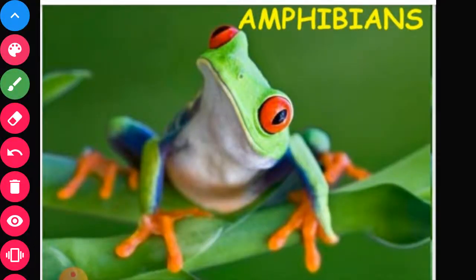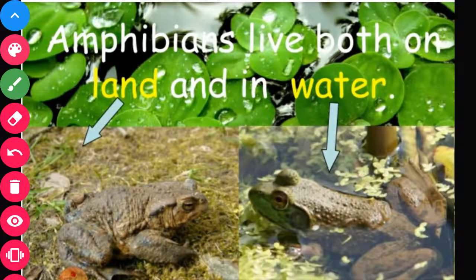Now the next group is amphibians. Amphibians live both on land and in water. They have a dual habitat. That's why they are called amphibians. They are found on land and they are also found in water.